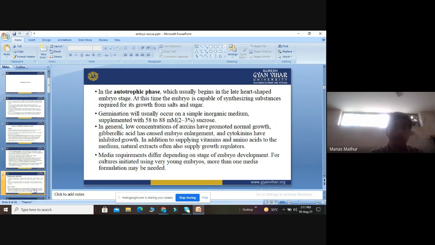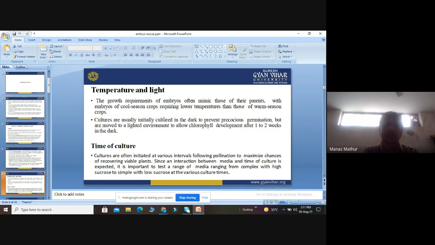Then we come to another factor, that is temperature and light. Temperature is a very important factor in the growth of embryo. Variation in the temperature can inhibit growth. The embryos of cool season crops require lower temperature than those of warm season crops. Basically, the cultures are normally kept at 25 to 28 degrees centigrade, which is the optimum temperature for growth of embryo.